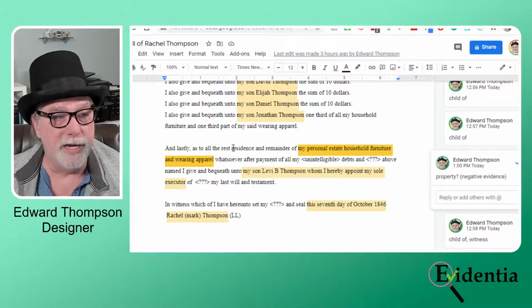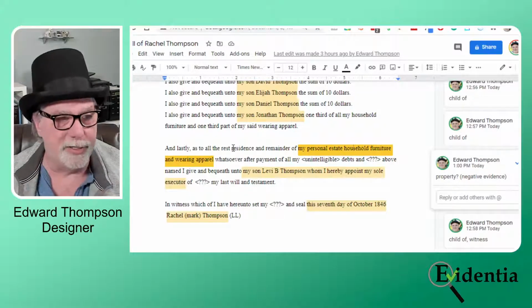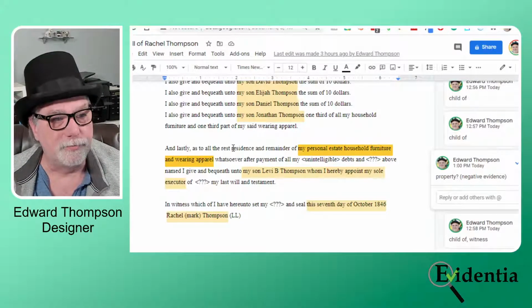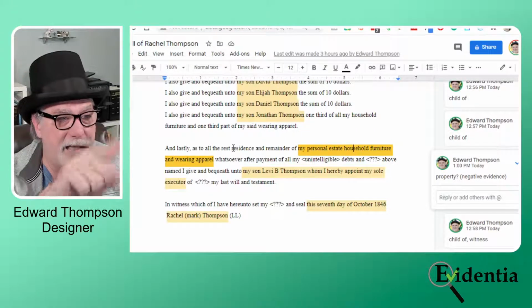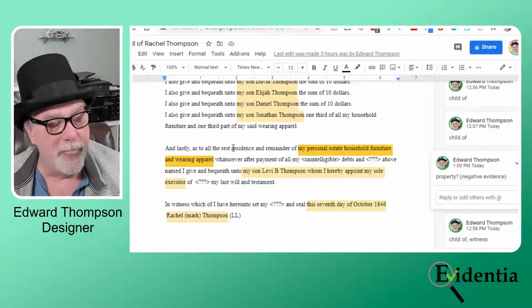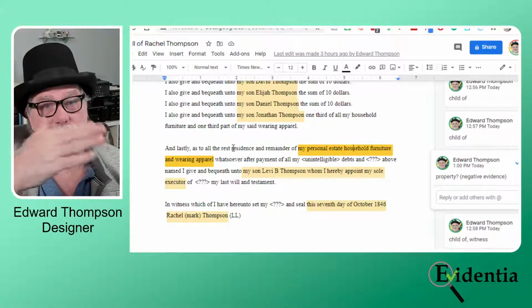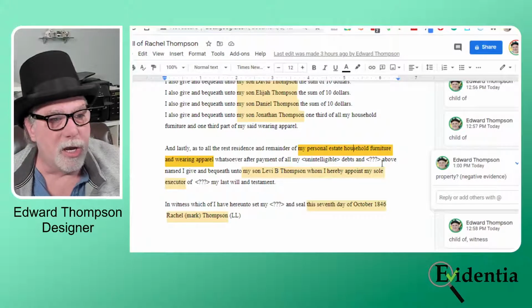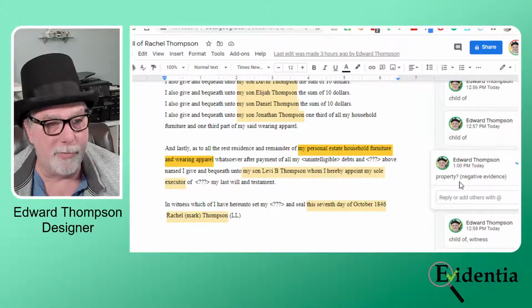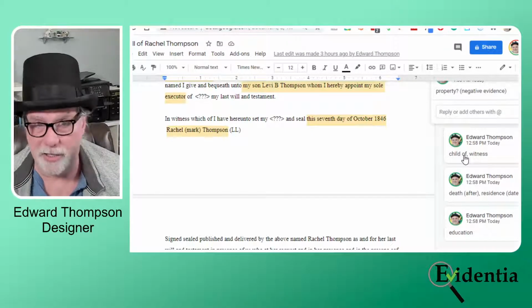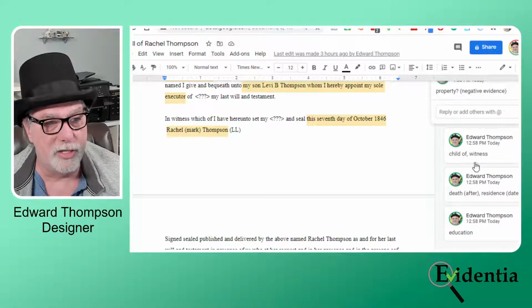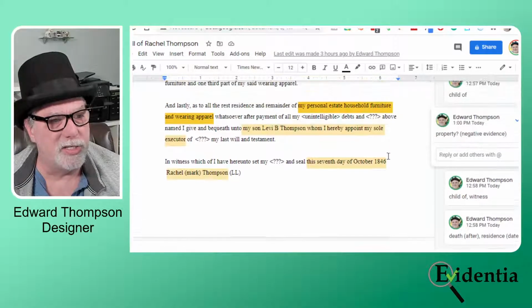And indeed, I can find evidence that at this time, the mother, Rachel, who is the main character in this information, ended up living with Levi. So if that hasn't already happened in the time frame, then it is going to very soon. So for Levi, I would want to create a property claim. I would also want to add a child of claim, that he was a child of Rachel. And I guess that he was a witness or executor.